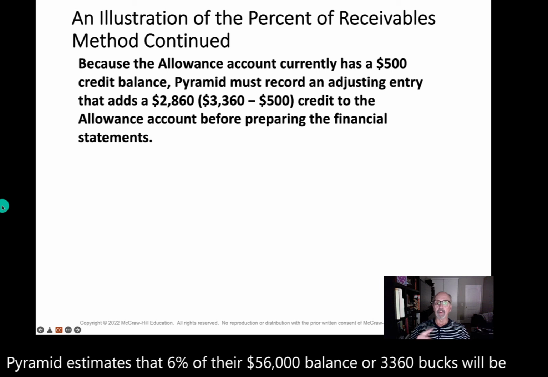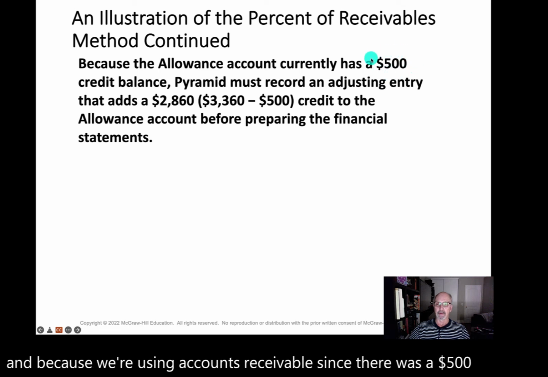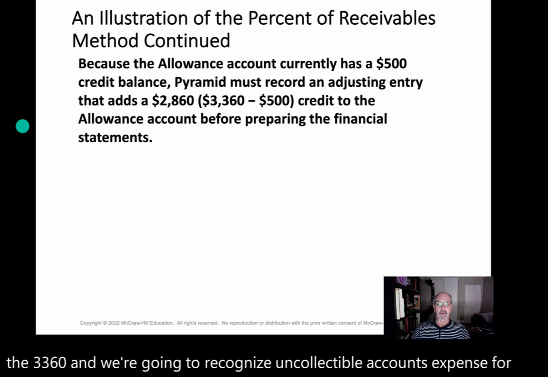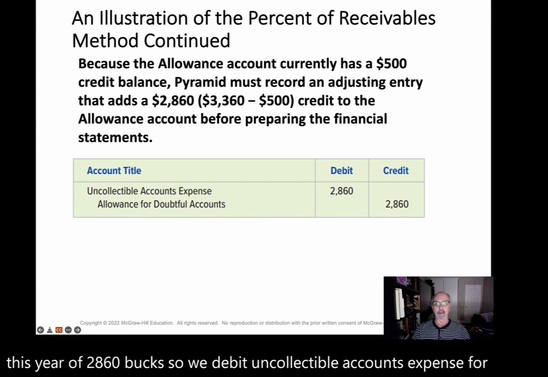Now, because we're using accounts receivable, since there was a $500 balance already in the allowance account, we're going to subtract that from the $3,360, and we're going to recognize uncollectible accounts expense for this year of $2,860. So we debit uncollectible accounts expense for $2,860, and we credit allowance for doubtful accounts.